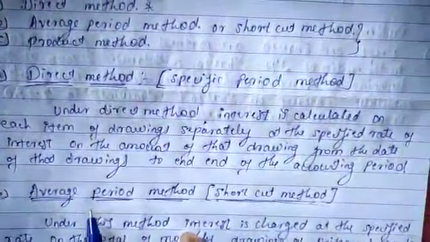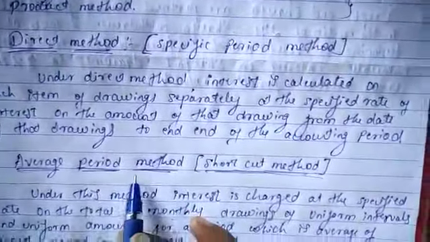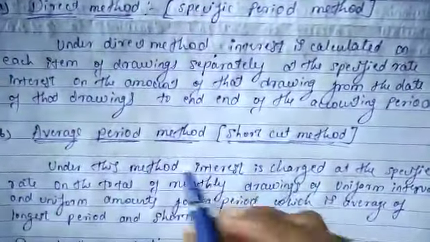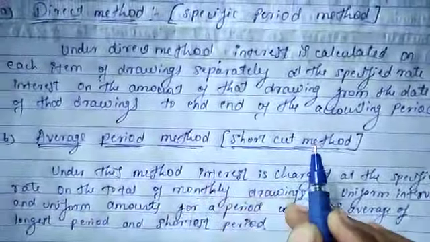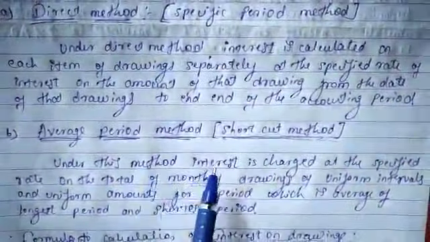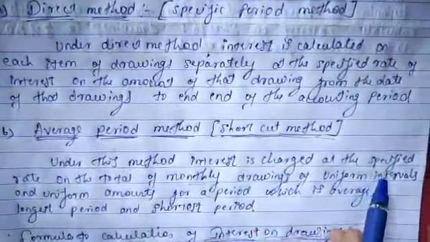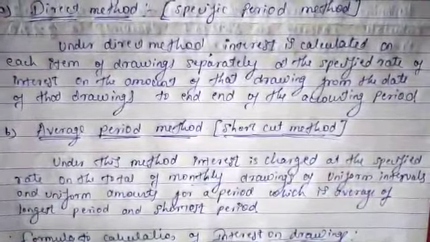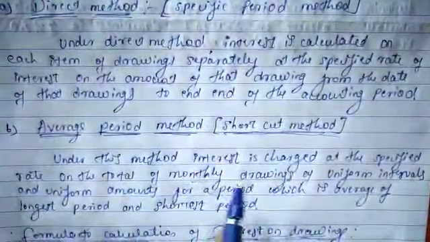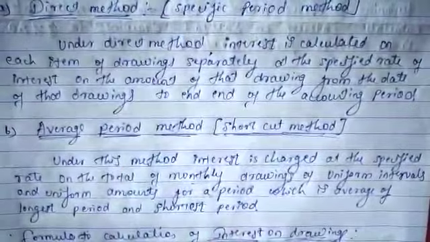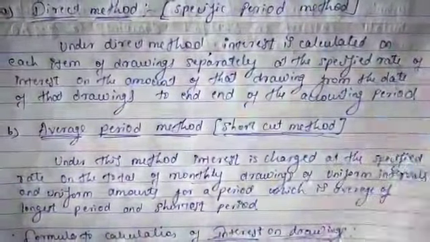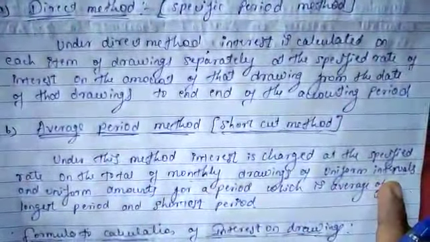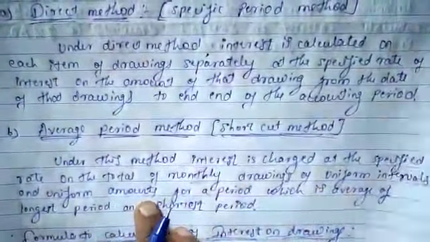Second one, average period method. It is also called the shortcut method. It is the most important here. Under this method, interest is charged at the specified rate on the total of monthly drawings of uniform intervals and uniform amounts.